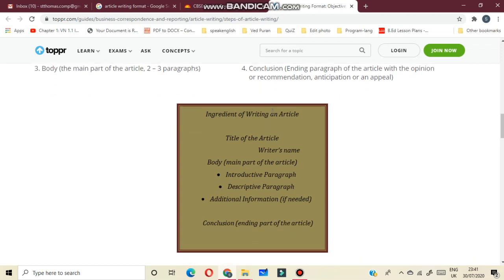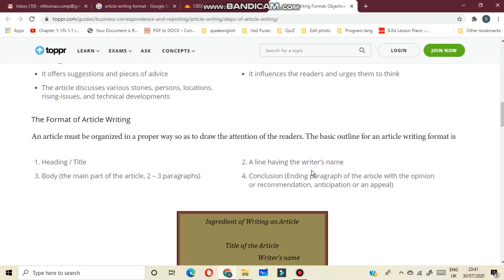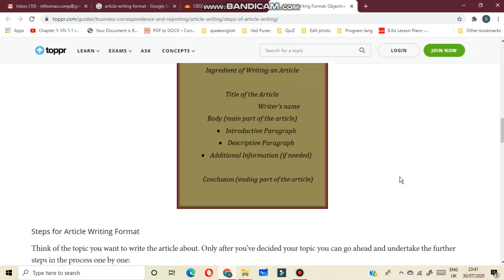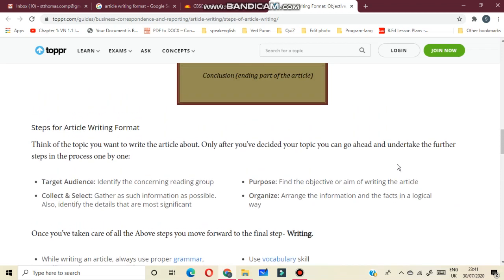In the last, the ending part of the article, you have to give a conclusion. These are the important points. After reading these points, you can write an article.